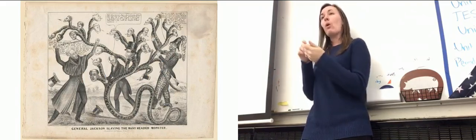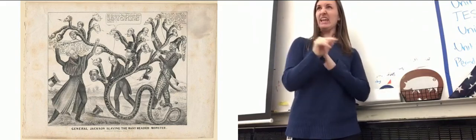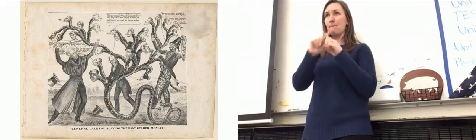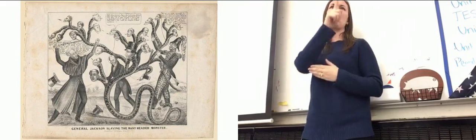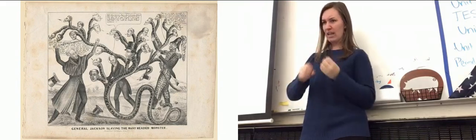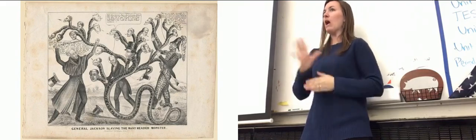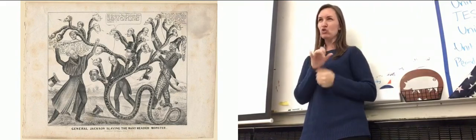So you can see right here, Biddle's in the center. This is the snake of the national bank, and Andrew Jackson is going to slay it. But how can you slay something that cannot be destroyed? For example, this is like the U.S. Supreme Court. Donald Trump can't just make a paper that signs it away and says the U.S. Supreme Court doesn't exist anymore. You can't just eliminate something. So Andrew Jackson has to figure out a way to eliminate the national bank without actually eliminating the national bank. How can you destroy something that you can't actually get rid of?